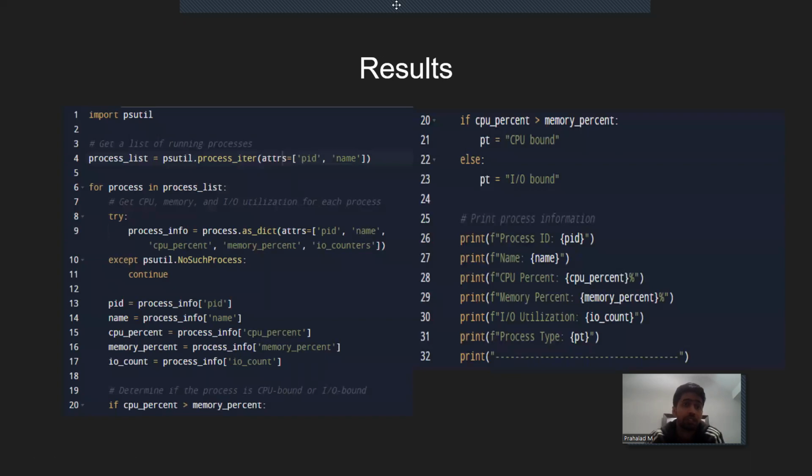So here we have the psutil code. I will actually run this and show it to you, but this is how we did it. We get the list of running processes, then CPU and IO, with the if-else over here. Then we take the PID, name, and CPU, put them into an array, and then print it.